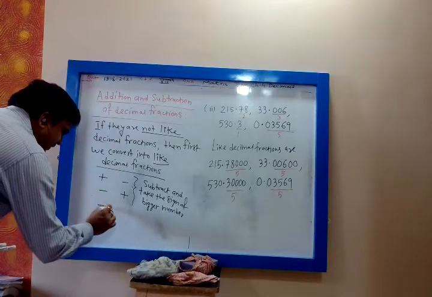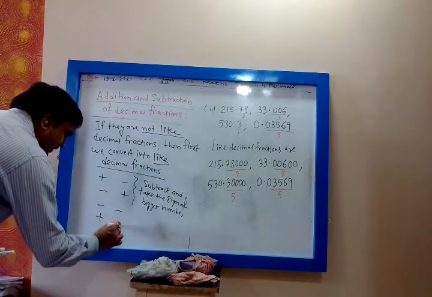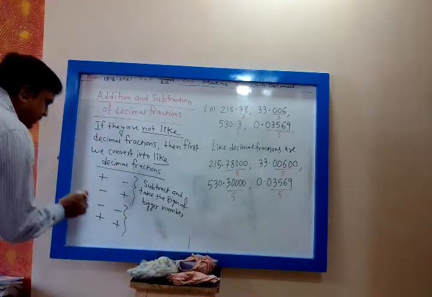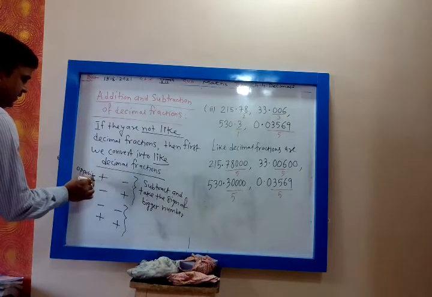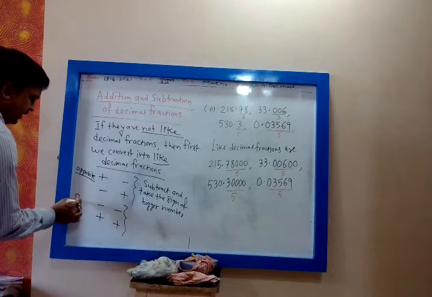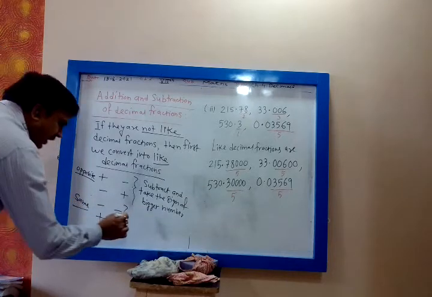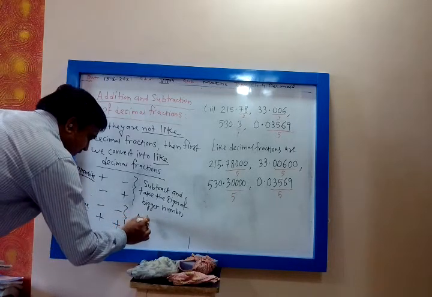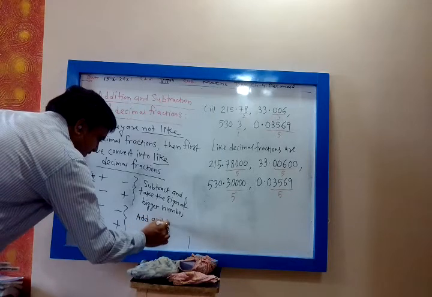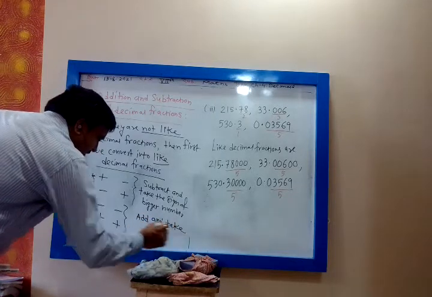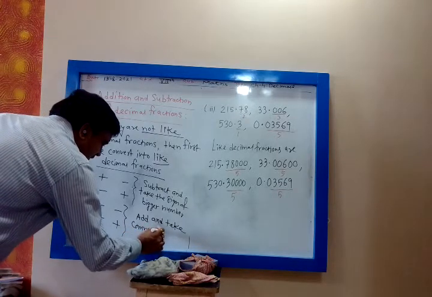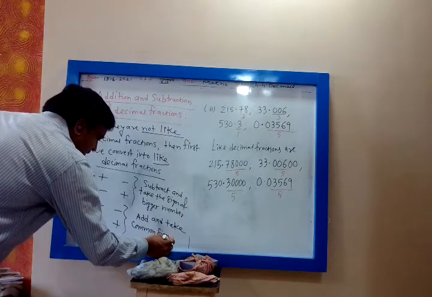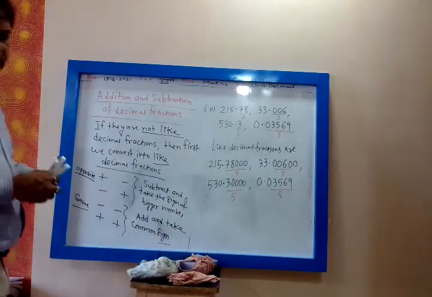Whenever they have the same sign, you add and take the common sign. This we have already seen for integers, and the same thing we follow for decimals also.